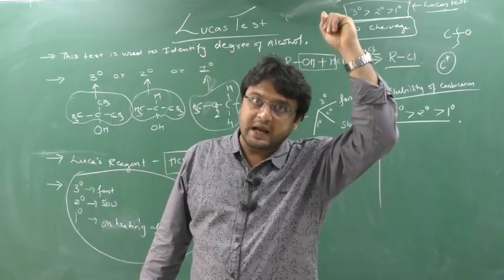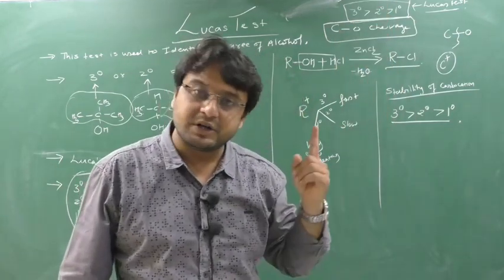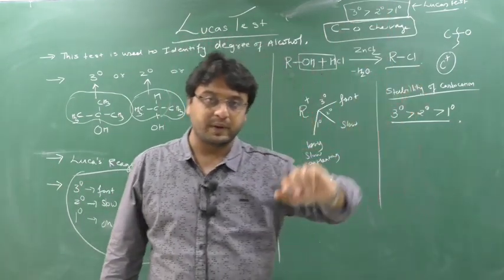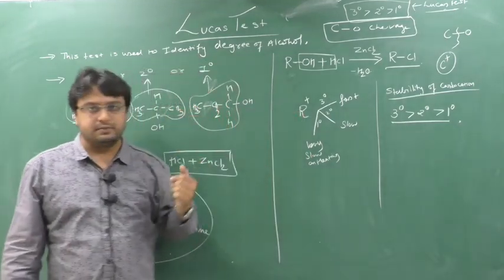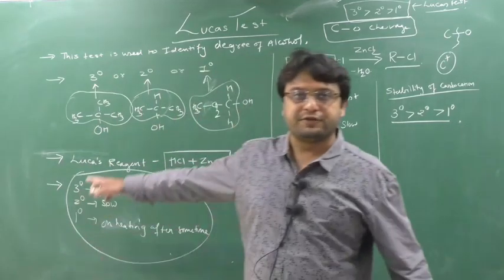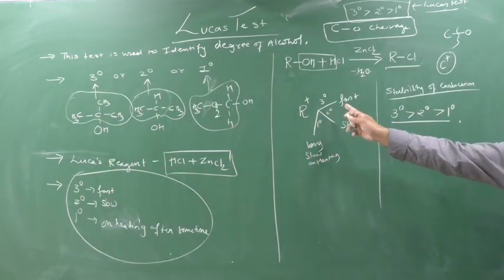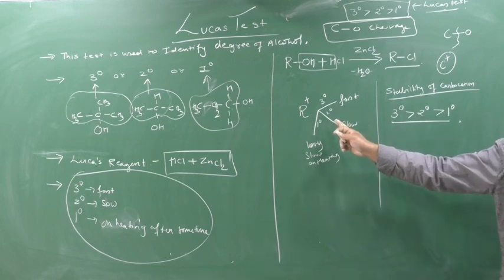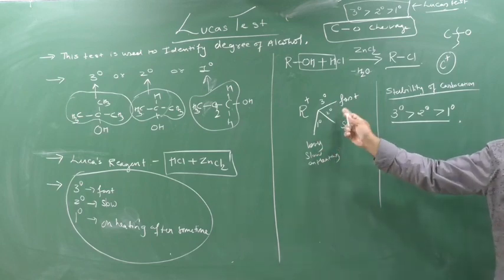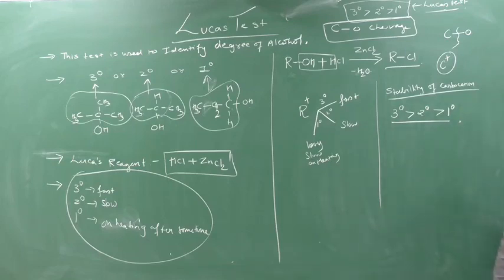Understand the mechanism of C-O cleavage, the SN1 mechanism. OH leaves, then the carbocation forms. This R plus means a carbocation is coming out. It can be a 3 degree, 2 degree or 1 degree carbocation if 3 degree, 2 degree or 1 degree alcohol is used respectively. Clear this part?